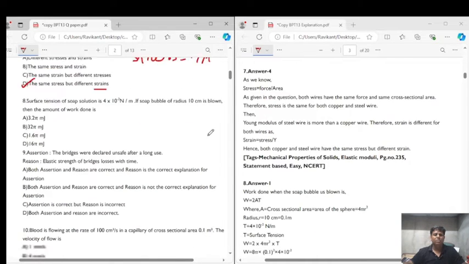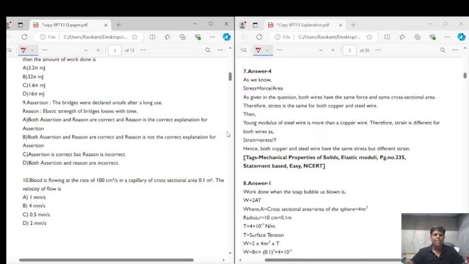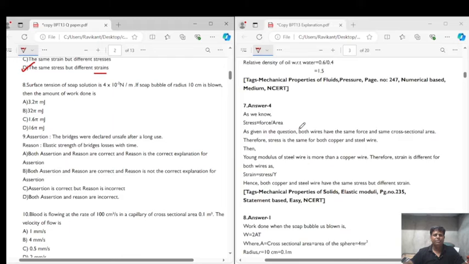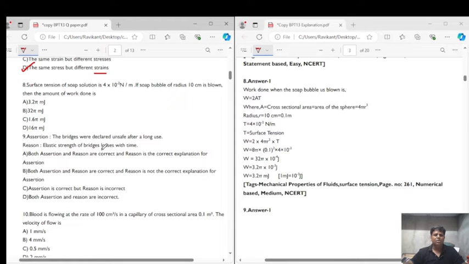Question number 8 says the surface tension of the soap is 4 into 10 to the power of minus 2 Newton per meter. If a soap bubble of radius 10 centimeter is blown, then the amount of the work done is?